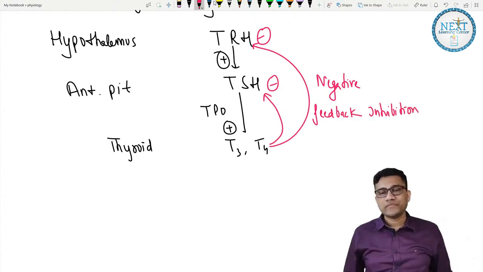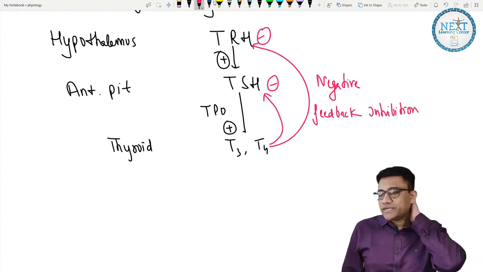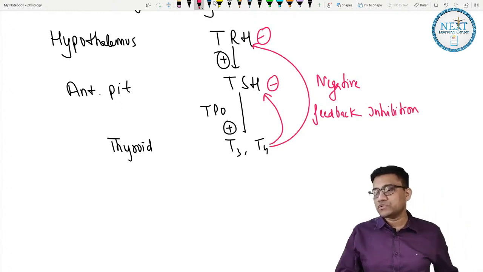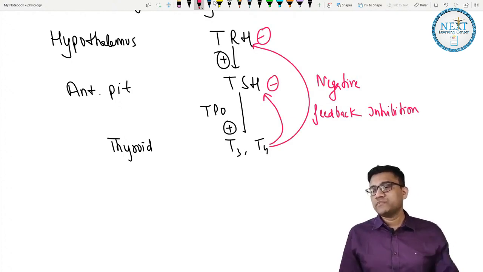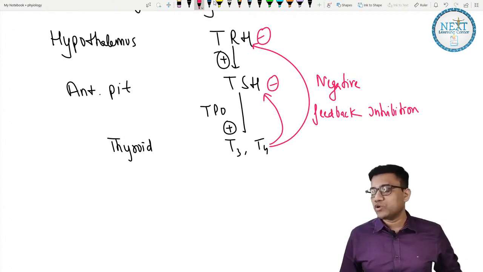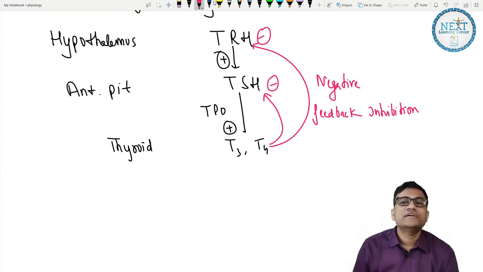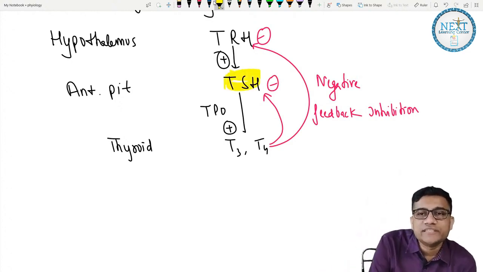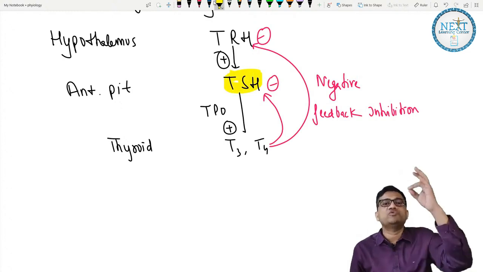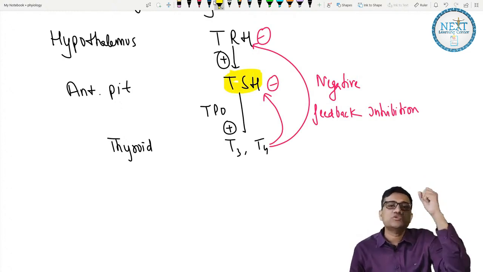So TSH is one of the most important indicators or markers. Why? Because TSH shows the effects of the hypothalamus, pituitary and thyroid.